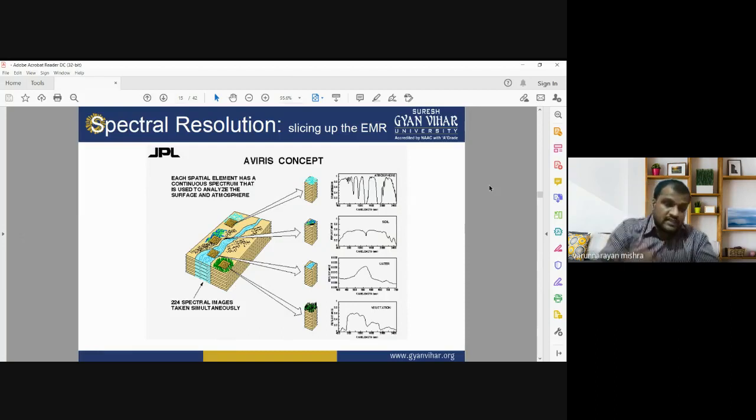If we talk about Landsat 7 images having a spectral resolution of 7, it means these images are able to discriminate and identify 7 spectral bands starting from blue, green, red, NIR, short wave infrared, mid wave infrared, and so on. So the number of spectral bands, the ranges of the electromagnetic spectrum identified by the sensor, is known as spectral resolution. It is a slicing of the electromagnetic radiation into fine wavelength intervals. That is known as spectral resolution.